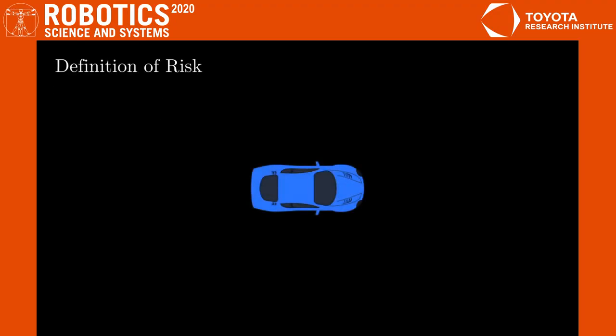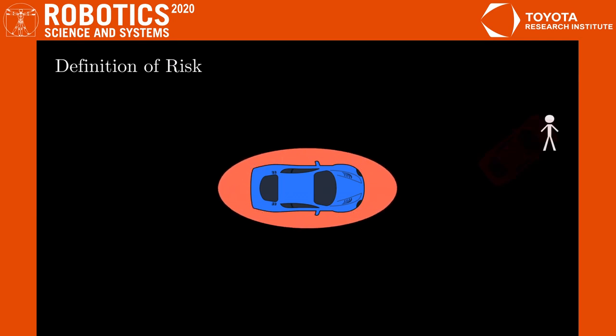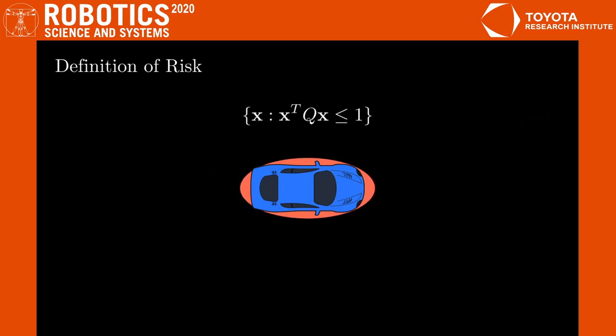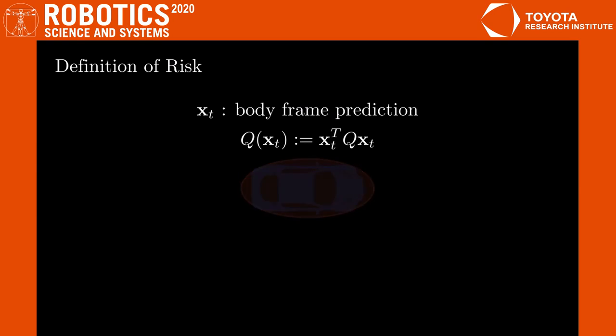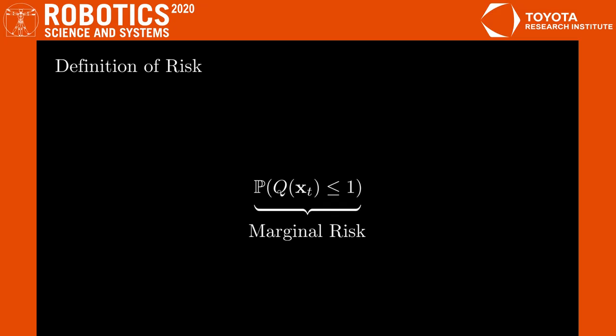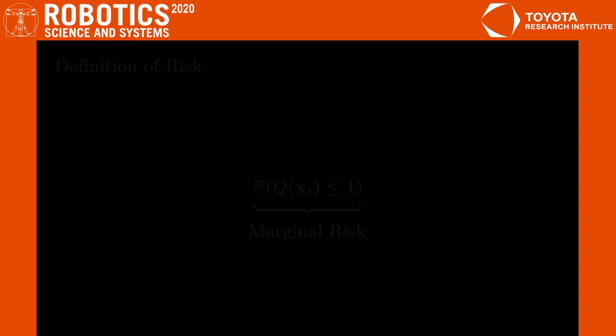We define risk at each time step as the probability of an agent entering an ellipsoidal set around the ego vehicle. We believe ellipsoids are useful because they can be fit fairly tightly to the profiles of vehicles. They can also be scaled to account for the sizes of the agents present. We transform predictions into the body frame of the ego vehicle, so the ellipsoid can be represented with a quadratic form parameterized by a constant matrix. We use this notation for quadratic forms and use x to denote the agent distribution. Now, this is the marginal risk at each time step associated with one agent. The paper discusses risk along the horizon, but we focus on these marginals in this video.